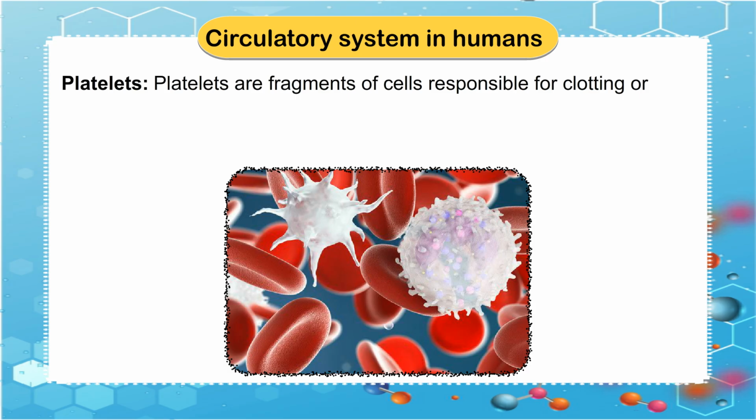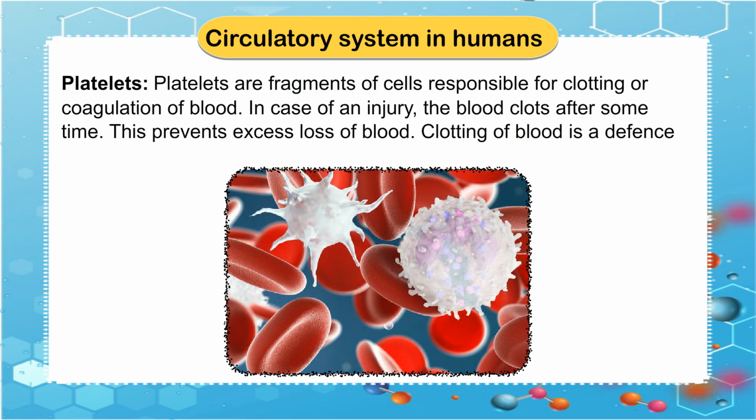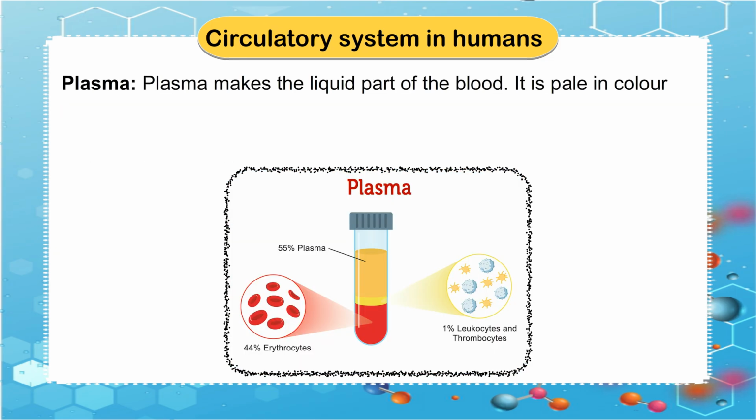Platelets. Platelets are fragments of cells responsible for clotting or coagulation of blood. In case of an injury, the blood clots after some time. This prevents excess loss of blood. Clotting of blood is a defense mechanism in the body. Plasma. Plasma makes the liquid part of the blood. It is pale in color and makes the largest part of blood.